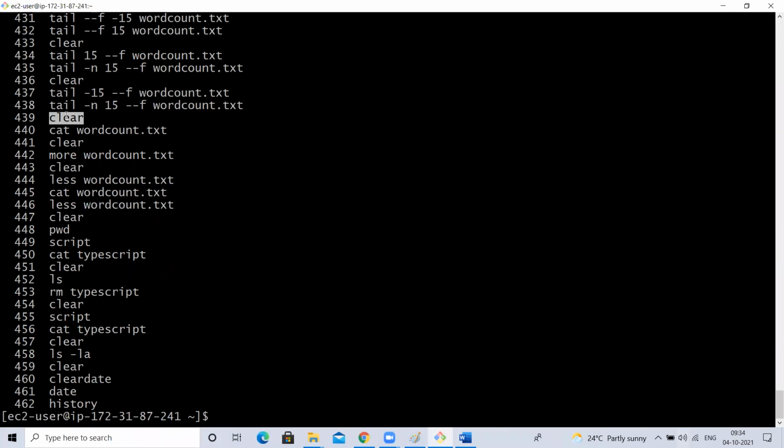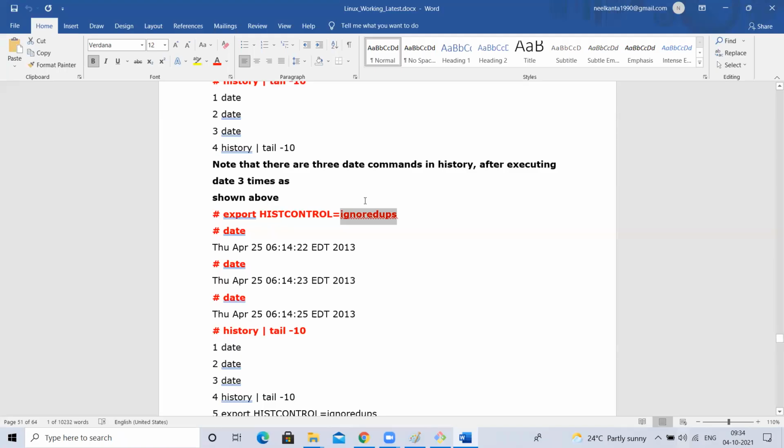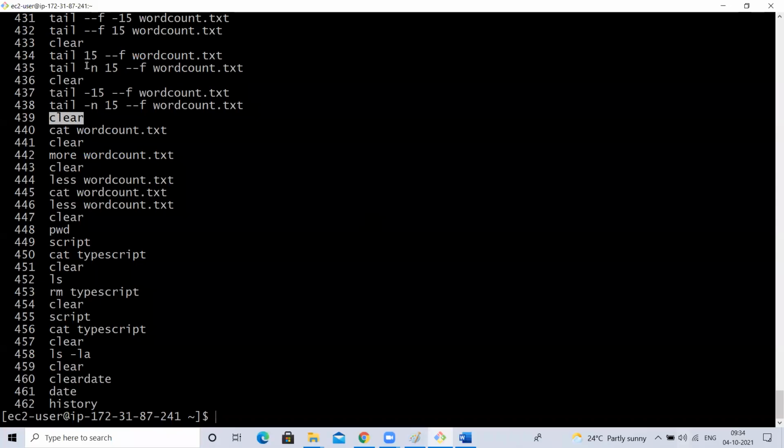I want to clear only once, the latest one, right? You can execute HISTCONTROL equals ignoredups. So the latest one, whatever I executed, only that. This command will not be stored. Only the last time I executed clear, only that will be stored.